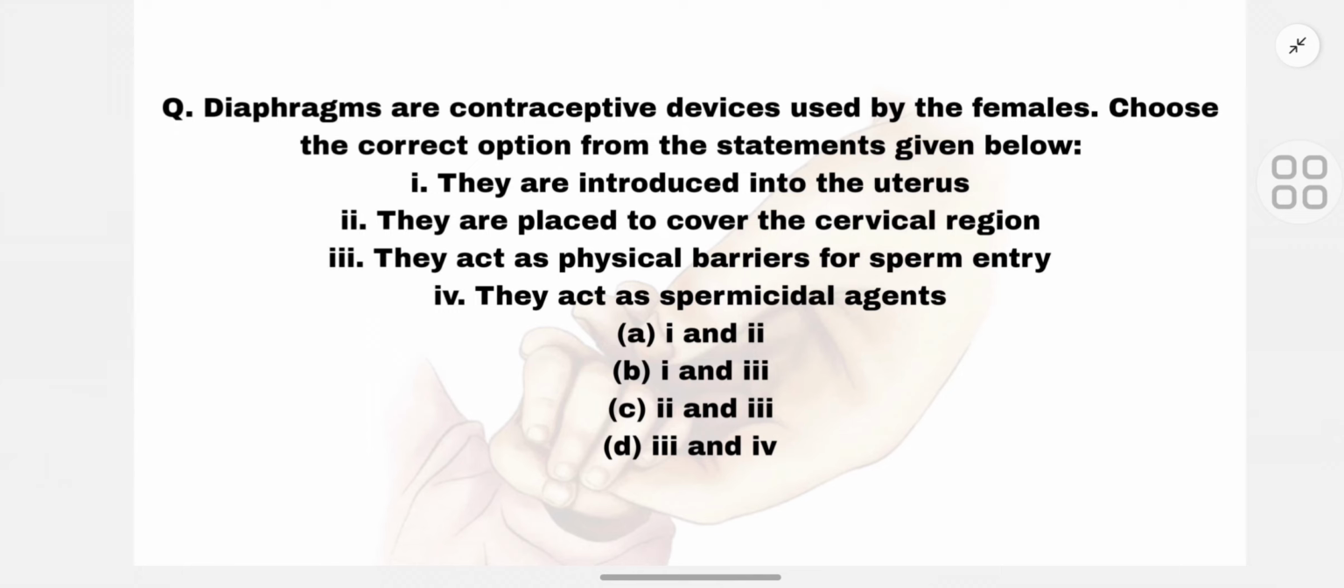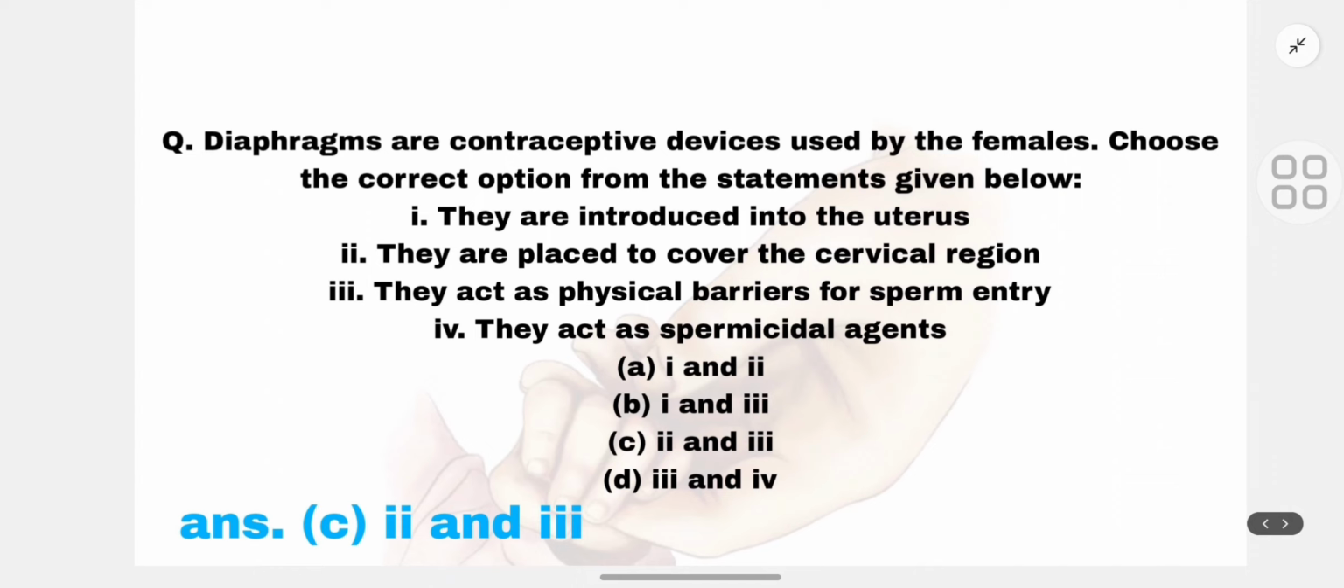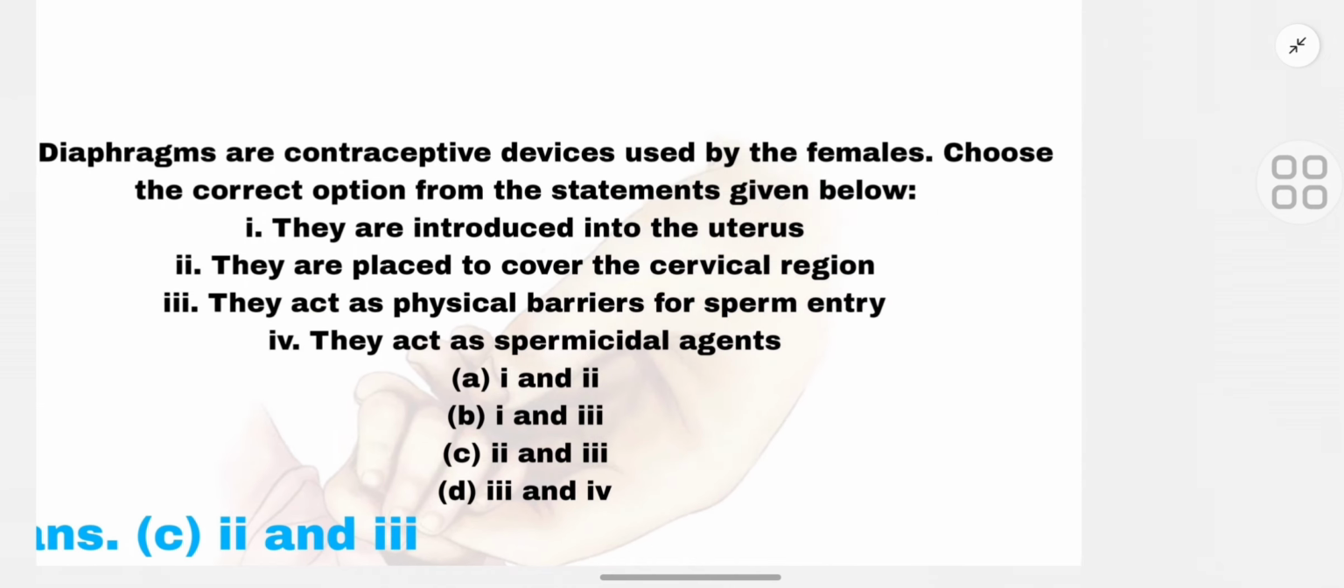The next question is, diaphragms are contraceptive devices used by females. Choose the correct option from the statements given below. First, they are introduced into the uterus. Second, they are placed to cover the cervical region. Third, they act as a physical barrier for sperm entry. Fourth, they act as spermicidal agents. There are various options given below. So the correct answer is C, second and third. The second is they are placed to cover the cervical region. Third, they act as a physical barrier for sperm entry.